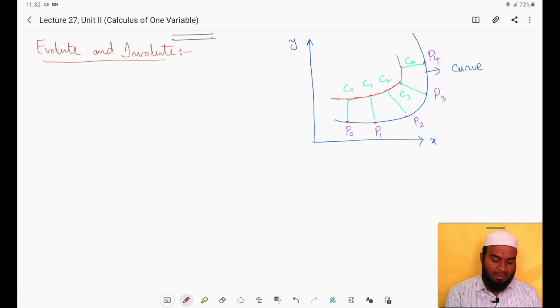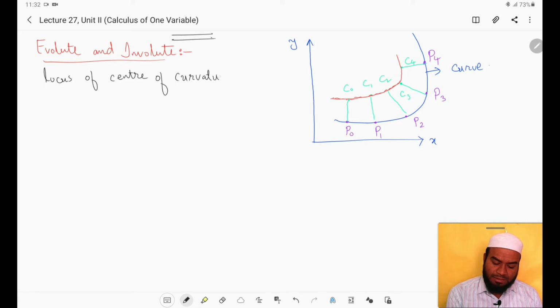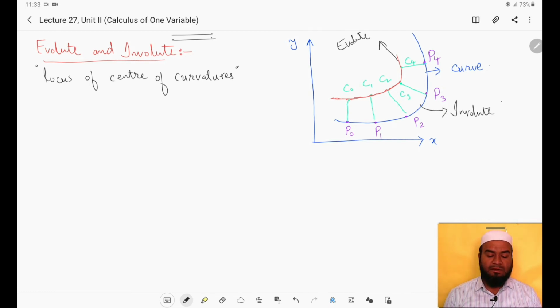So the evolute is defined to be the curve, or we can say the locus of centers of curvature. Involute is the curve itself. This curve itself is called the involute and this is called the evolute. This is how we define evolute and involute.